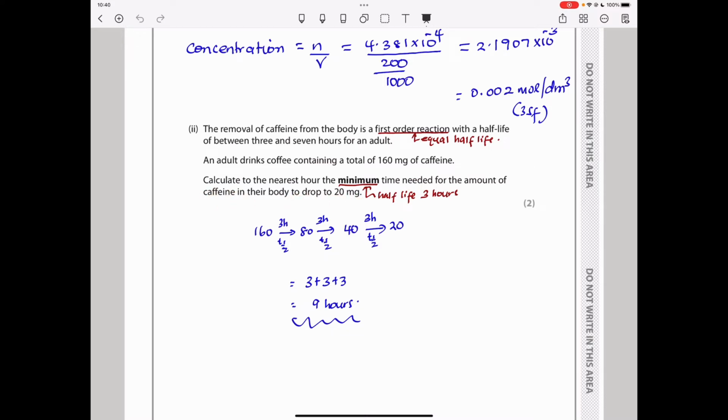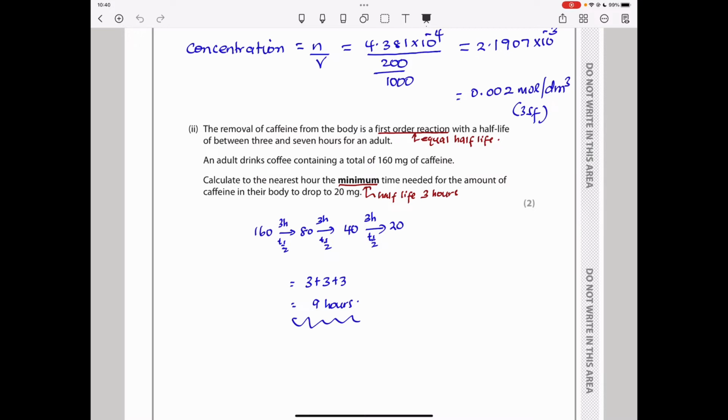Now remember the beginning is 160 milligrams. So if we're talking about half-life, it will take one half-life to convert 160 to 80, the next half-life to convert 80 to 40, and the next half-life 40 to 20. If there was a 10, it would take the next half-life from 20 to 10. So basically, the time it takes for the initial mass to be divided to half its original mass is going to be the half-life.